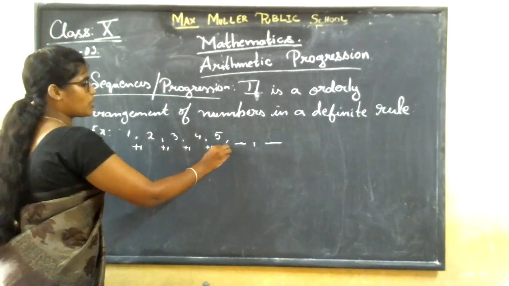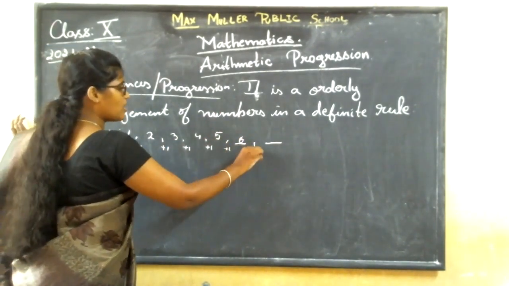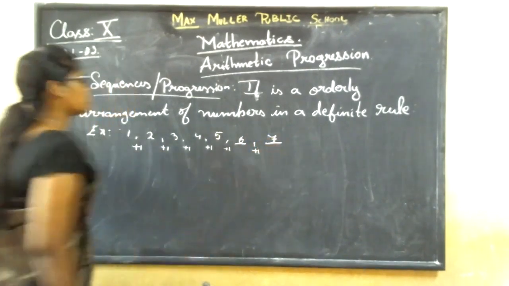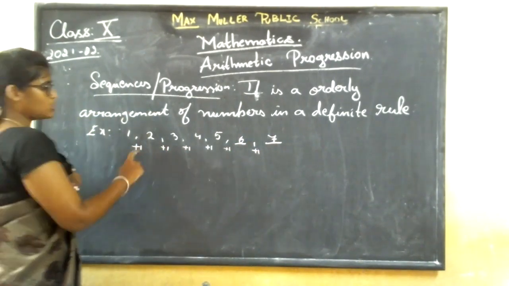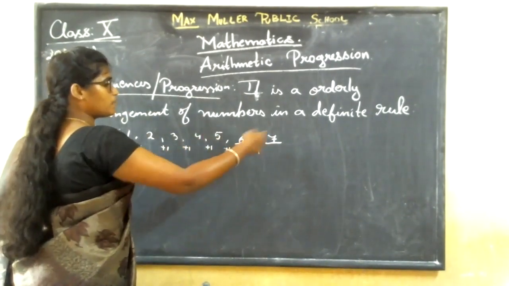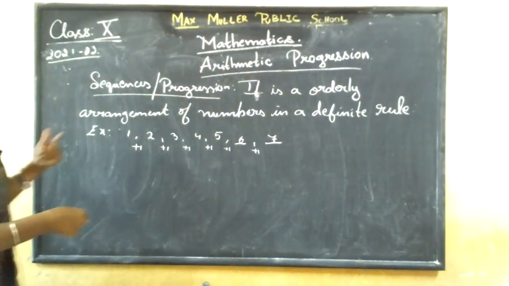For the next number, you add 1. So 5 plus 1 is 6. The next number is 6 plus 1 is 7. So this is the sequence, an orderly arrangement. The order is that you add 1 to a number and you get the next number, correct?